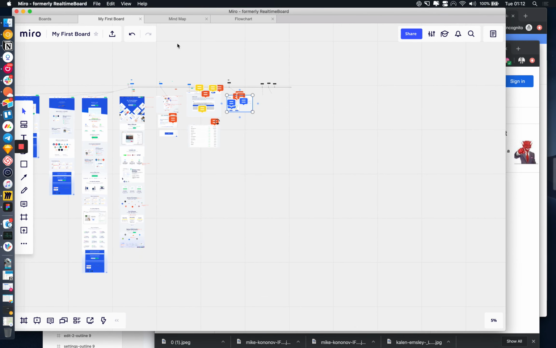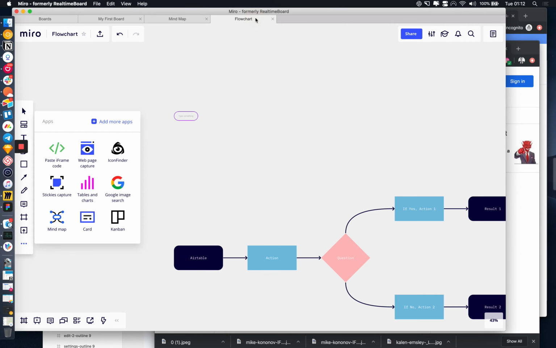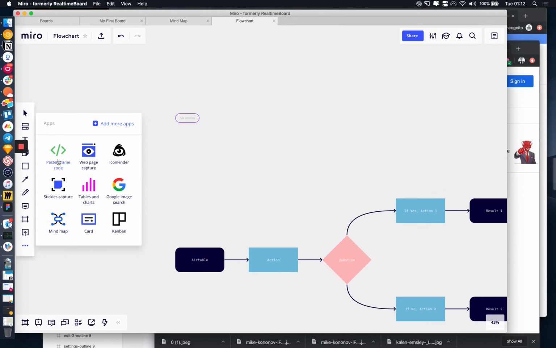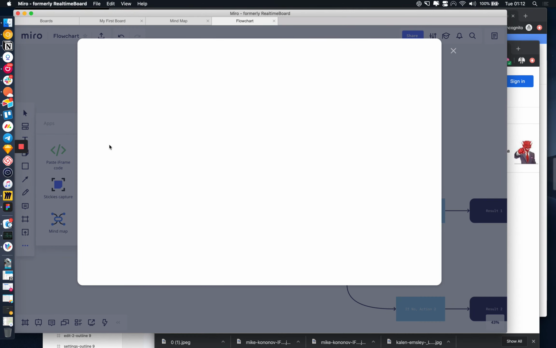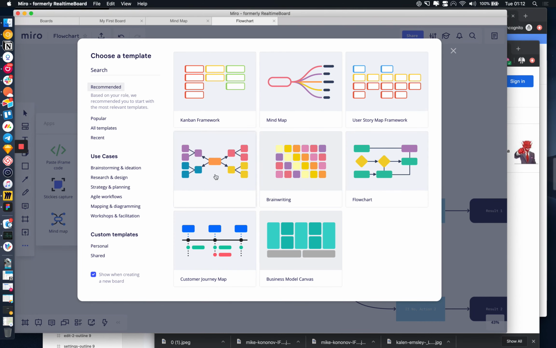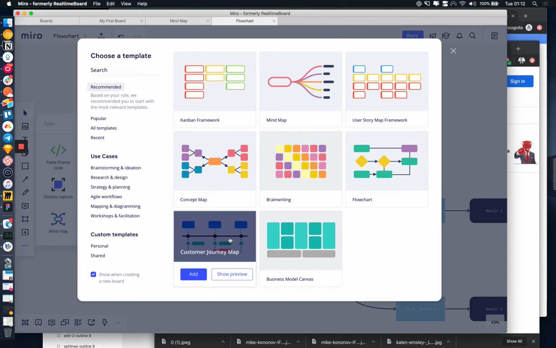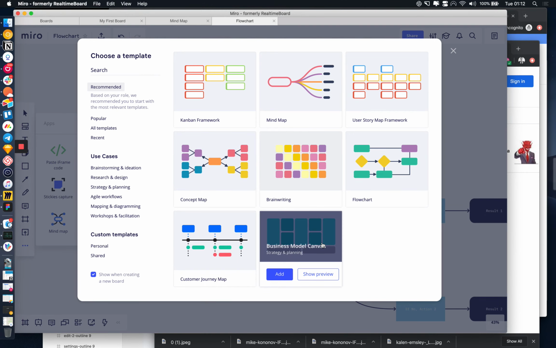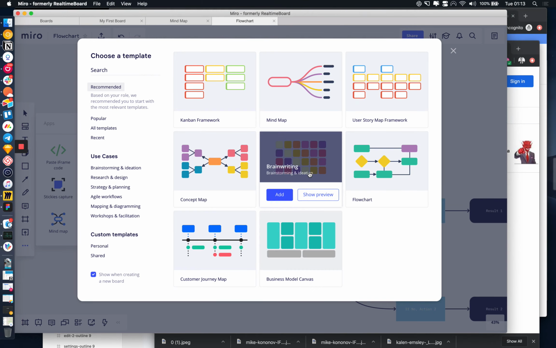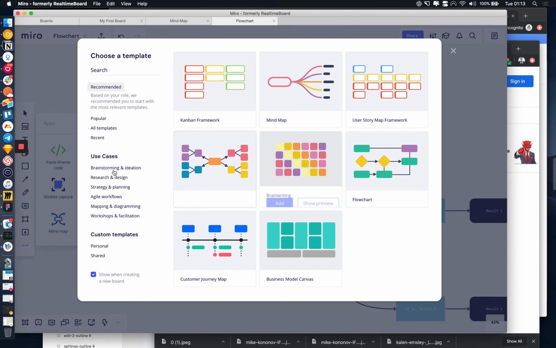So yeah, super interesting for anyone involved, definitely marketers and SaaS founders. I think this is a fantastic tool for real-time collaboration. There were some other templates that they had as well, although I can't find them now. Here we are. Yeah, customer journey map is what I'm doing currently. They've even got a business model canvas. Not quite sure what that is, but you can always look at it. Brain writing. I genuinely don't even know what half of these things are, but they look really interesting.